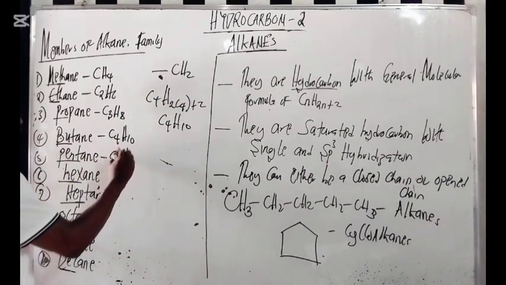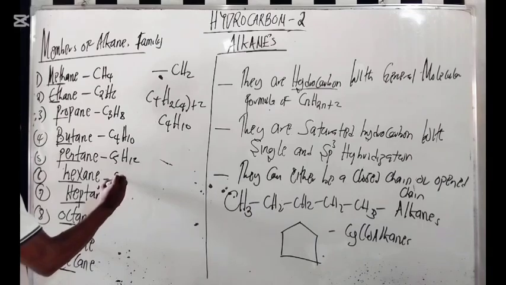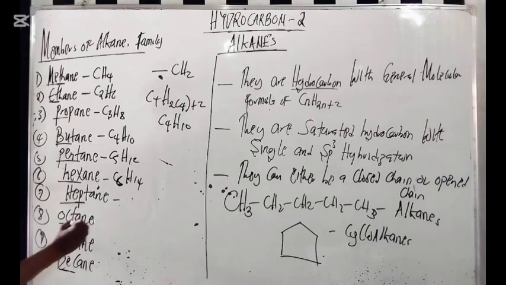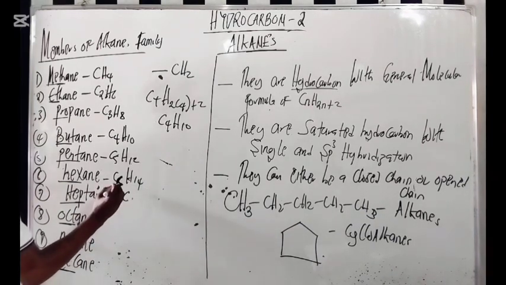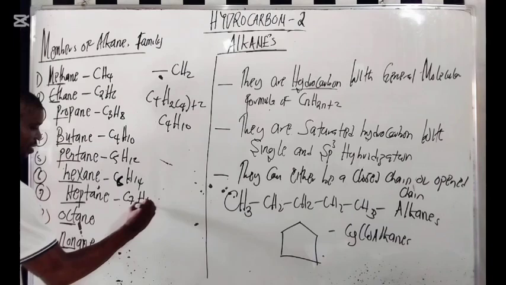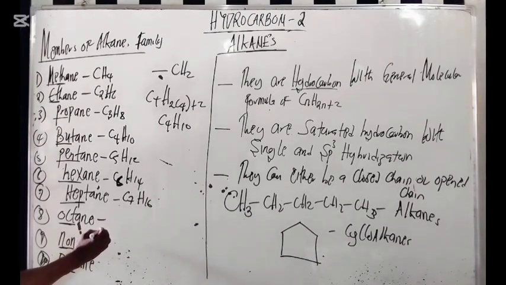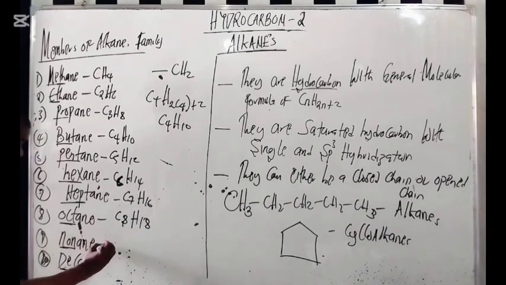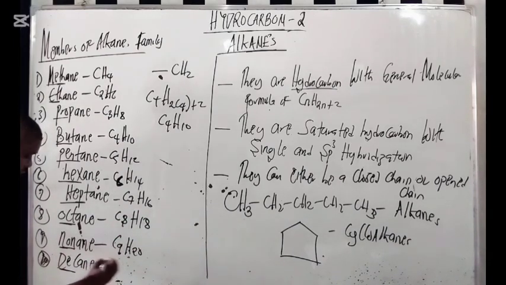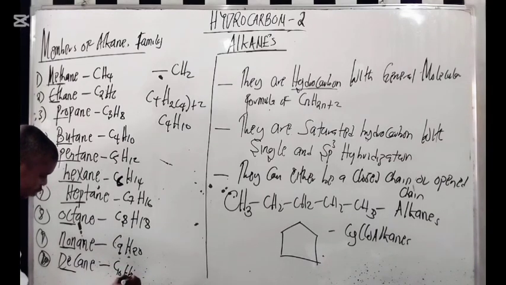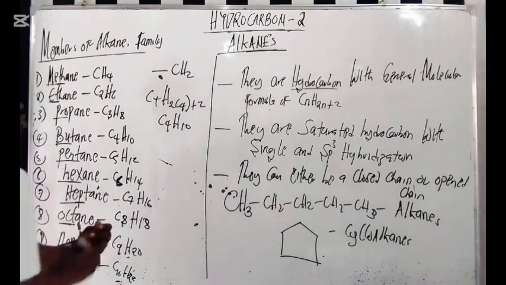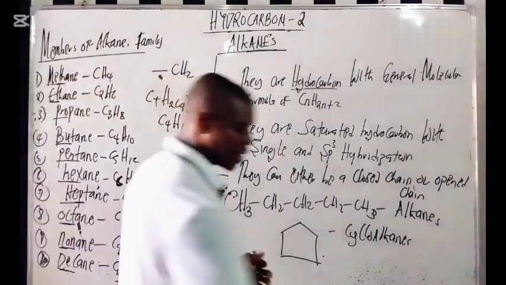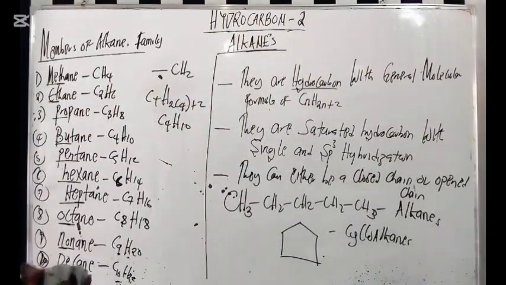So we have C5H what? 12. Add it again, C6H what? 14. Add it again, C7H what? 16. Right? Add it again, C8H what? 18. Right? Add it again, C9H20. Add it again, we have C10H what? 22. So these are things you need to actually know when it comes to the alkanes family.